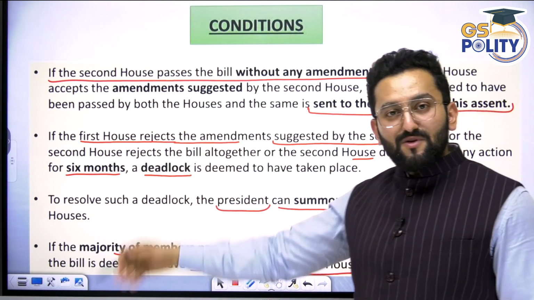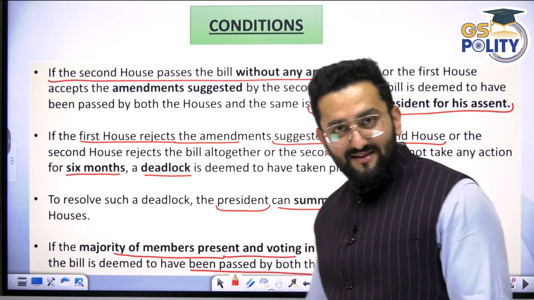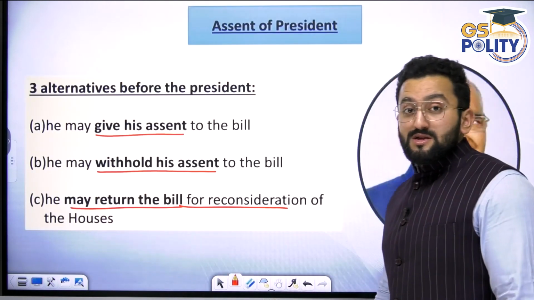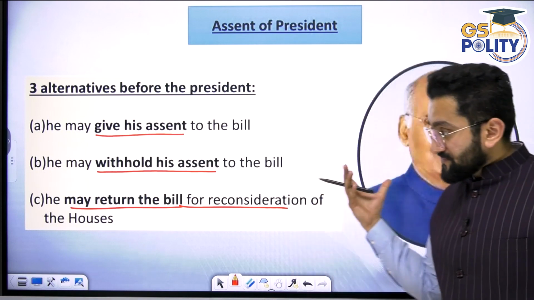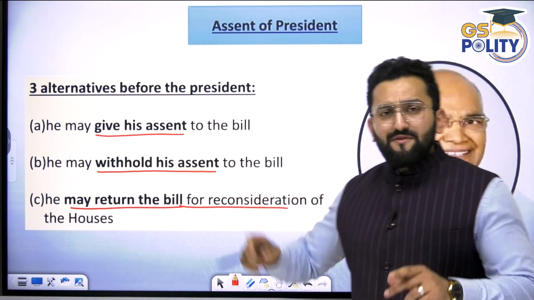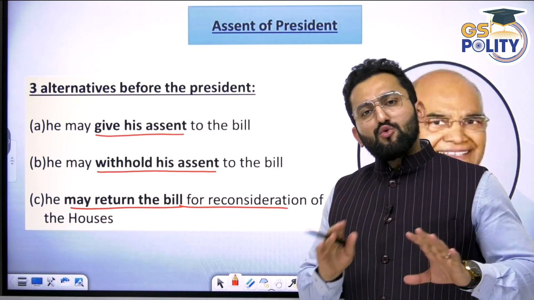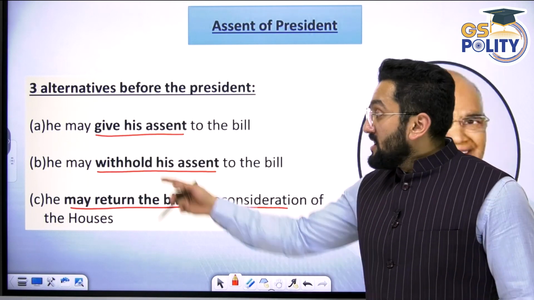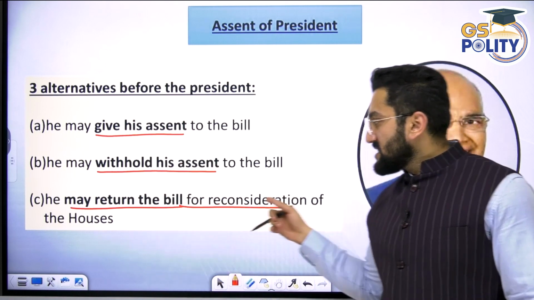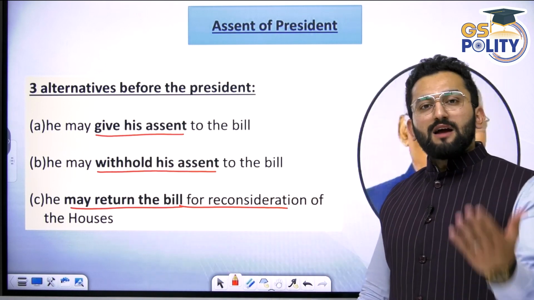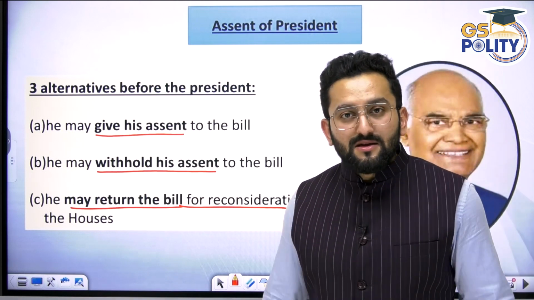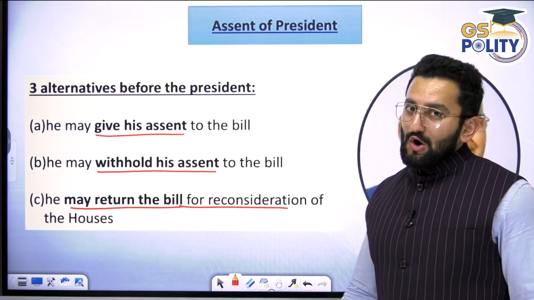Then it is presented before the Honorable President for assent. Clear? Now comes the chance of the Honorable President. What can the President do? Give assent, agreeing that okay, I'm agreeing on this bill. Or withhold his assent, rejecting it. Or return the bill for reconsideration, saying that I am attaching some advice, just consider my advice. This can also be done by the Honorable President.